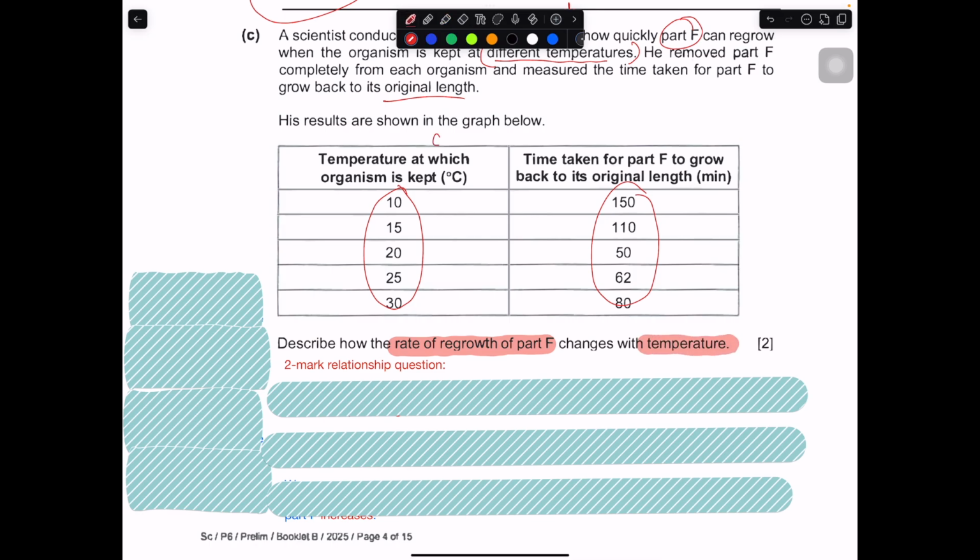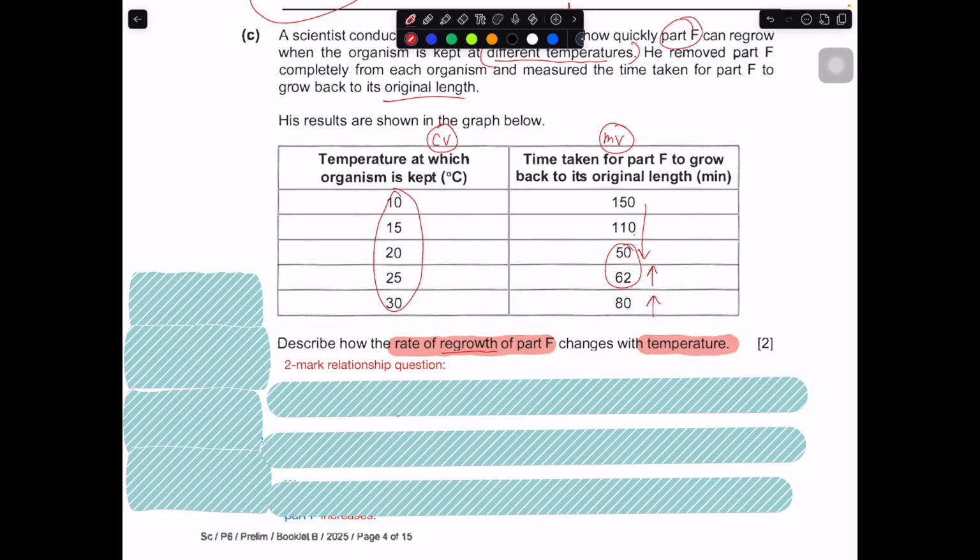The temperature will be your changing variable that the person is changing, while the time taken for part F to regrow is actually your measured variable. It is an indirect measurement of regrowth, of how fast part F regrows. So take a look at this part. The temperature is always increasing from 10 to 30, so we evaluate this part very carefully. So 150 to 100, so it went down, right? Then it further went down to 50. Do you realize that this part over here, the trend actually changes? This part over here actually started to increase. This part here also started to increase.